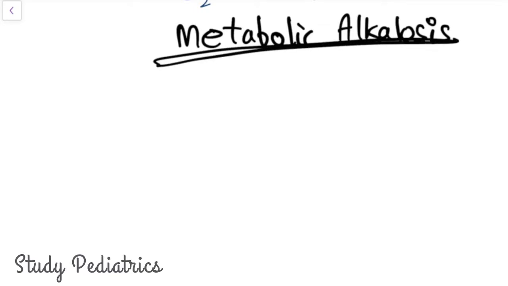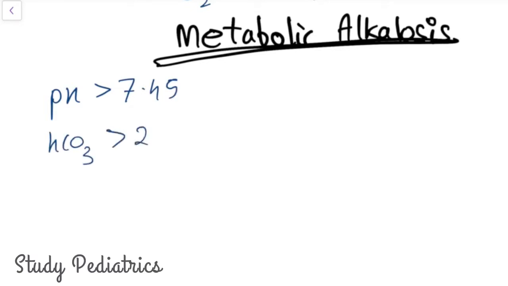Now, as the name suggests, metabolic alkalosis. Metabolic alkalosis can be due to an increase in the bicarb. Let's see the ABG picture first. pH more than 7.45, bicarb more than 28, and in compensation the PaCO2, that is the lungs, which are the acute acid-base balancer, cause retention of the CO2 by decreasing the respiratory rate, so PaCO2 is more than 45.